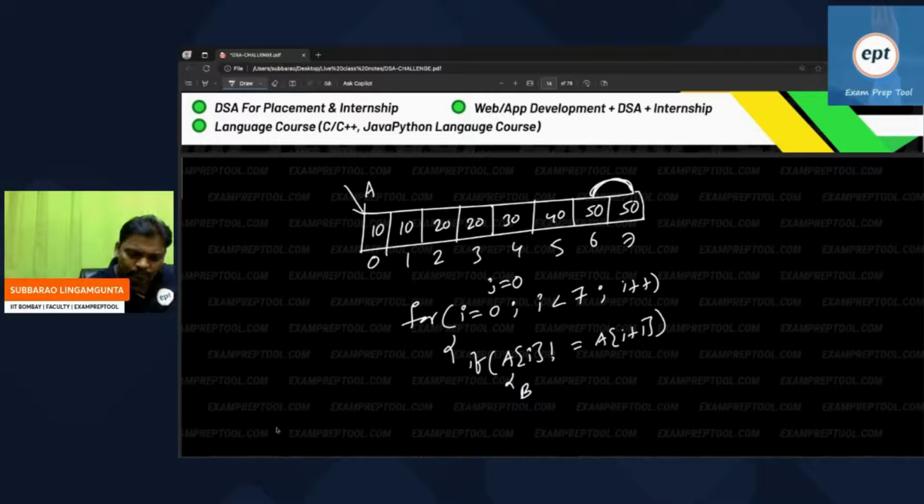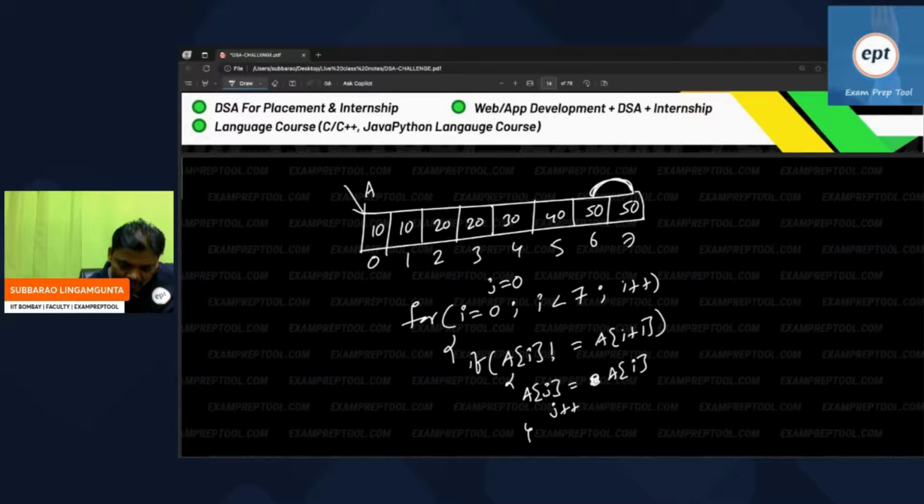Whenever this condition is true, be careful everyone: there is no B array, within the same array I am doing. A of j is equal to A of i. Previously I used a different array, now I use the same array. j plus plus.